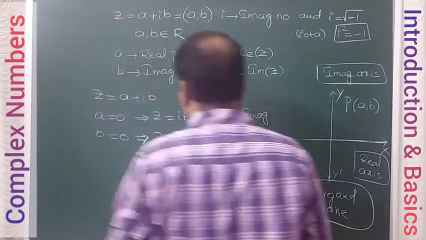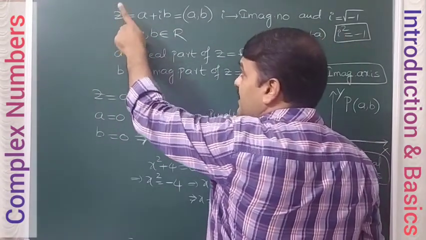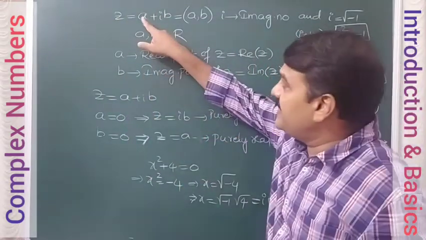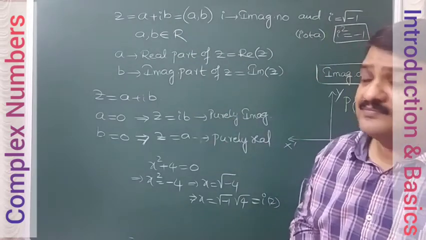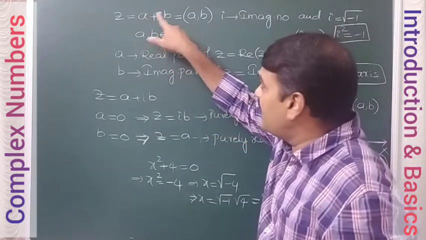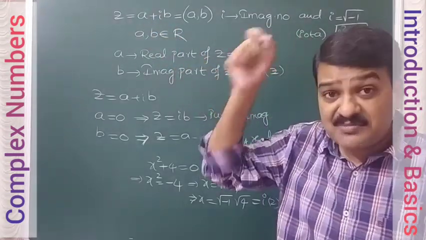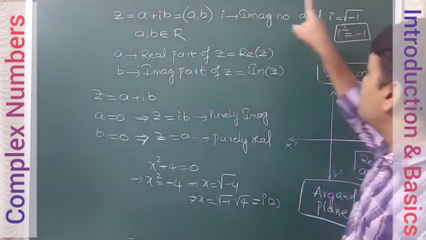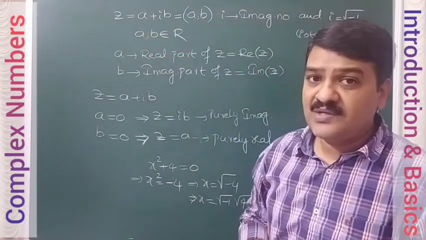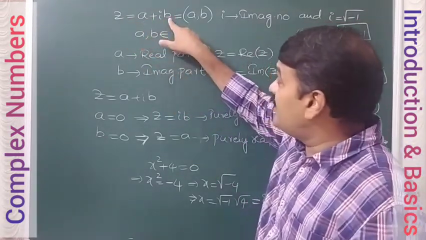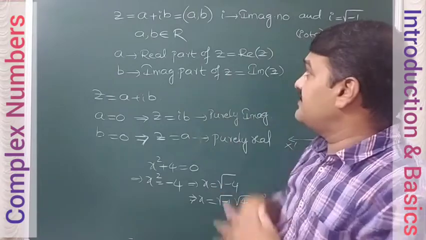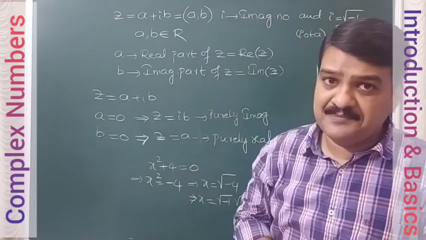Generally, we represent complex numbers with the letter Z. Any complex number can be taken in the form a plus ib, where i is the imaginary number whose value is this one, and a, b must be real numbers. Only i is imaginary here. So any complex number can be put in this form. You can also write a plus ib in the form of an ordered pair (a, b). We will discuss that later. So basically, i is an imaginary number.